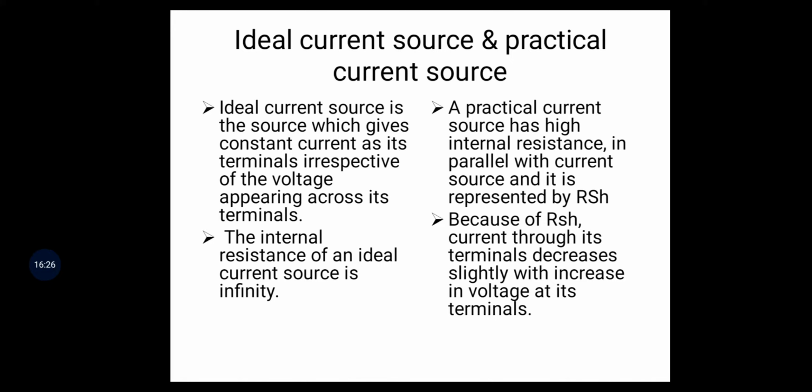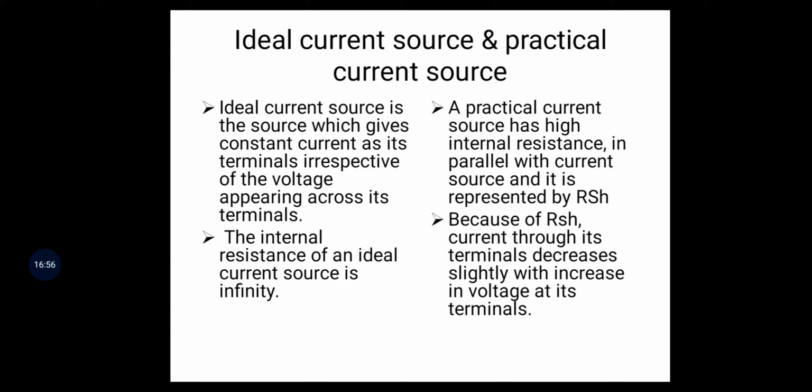Because of RSH, the current through its terminals decreases slightly with an increase in voltage at its terminals. So when RSH appears across the current source, some current flows through RSH. According to the current dividing rule, some current flows through RSH and some current flows through the load.